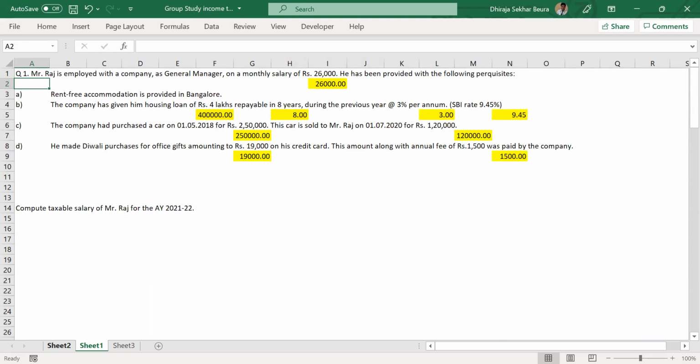Very quickly, unfurnished accommodation. That is if the population is more than 25 lakhs, it was 15%.